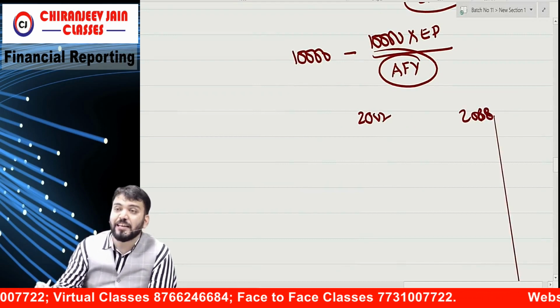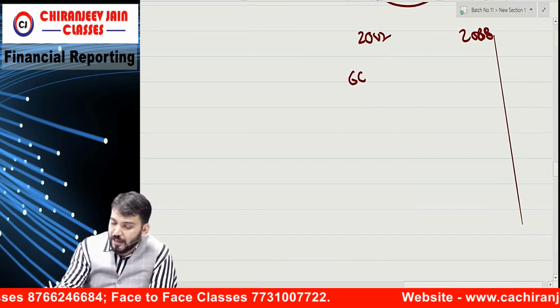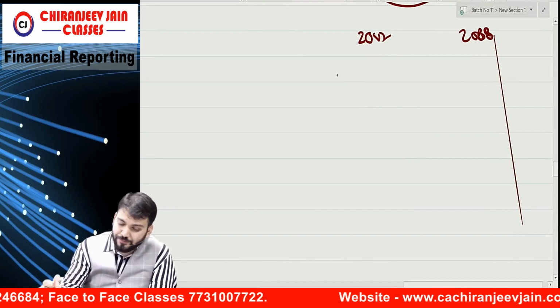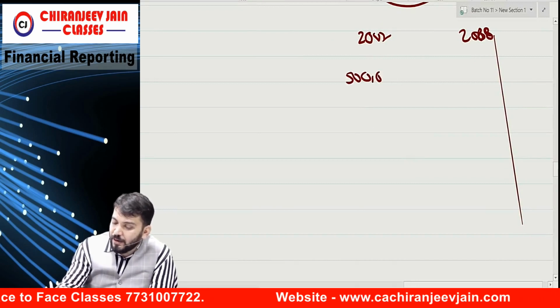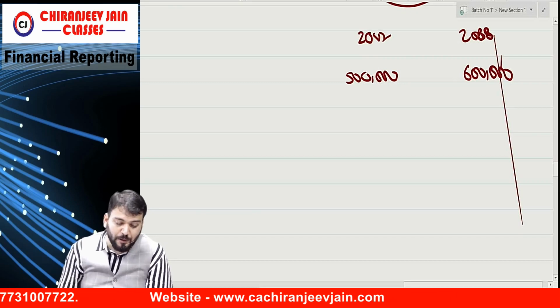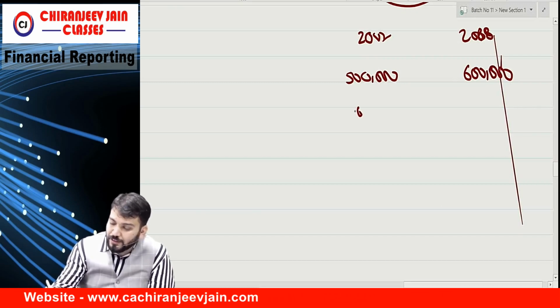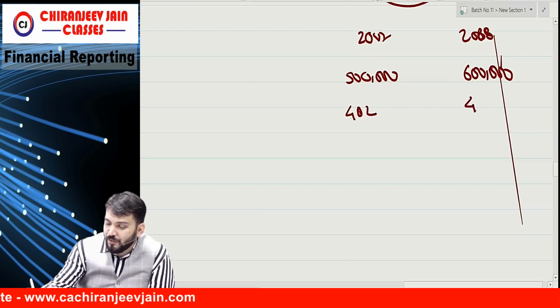First we will calculate basic earning per share. So tell me, what is the profit given? 5 lakh and 6 lakh. 6 lakh divided by the number of ordinary shares. How much? 40 lakh, 40 lakh.